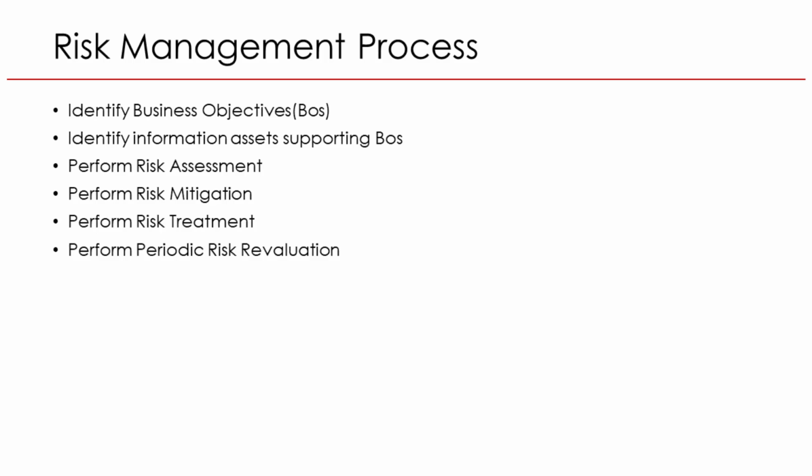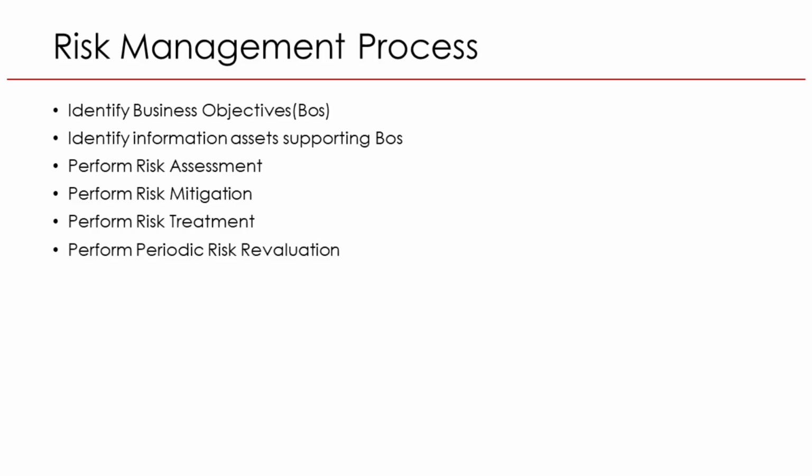Perform risk treatment. After reducing risks, management decides what to do with the remaining ones. They can accept, avoid, or transfer them. Example: the bank may transfer some financial risk by buying cybersecurity insurance.